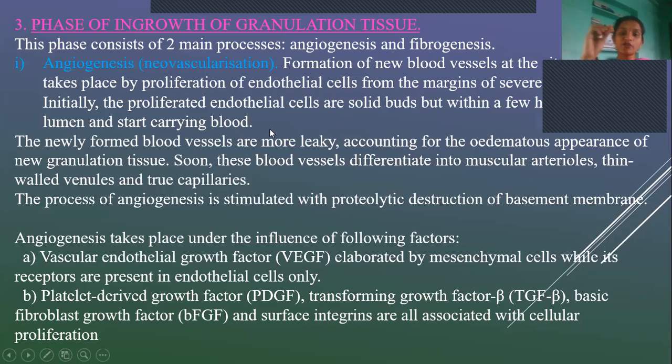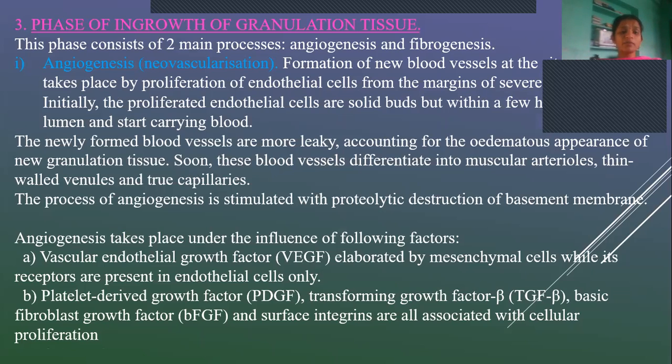So starting, it only forms a small bud-like thing, and then slowly it develops. It forms a narrow lumen, and then once the lumen is formed, blood will flow. So the newly formed blood vessels are more leaky. Why? Because their layer is very thin. So that is the reason they will be very leaky, more leaky, which leads to edematous appearance of new granulation tissue. As they are leaky, it causes an edematous appearance of the granulation tissue.